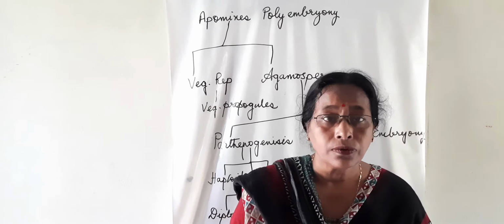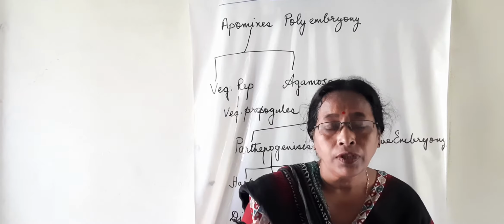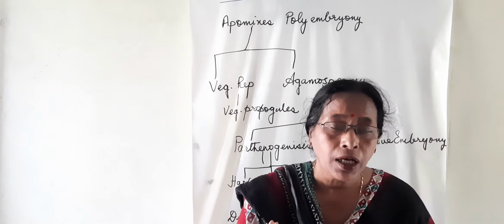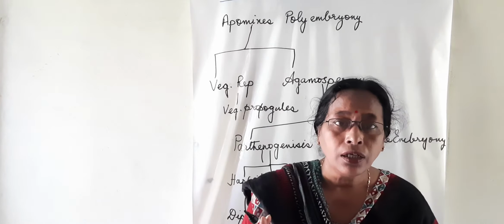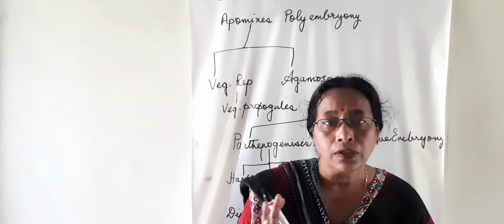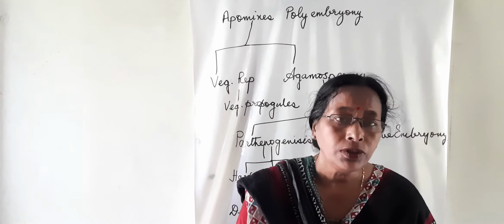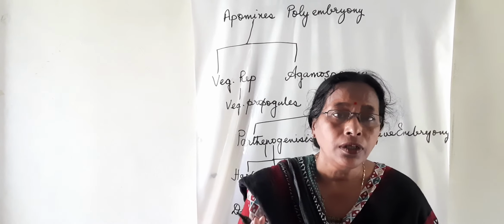In apospory, it is the development of the diploid embryo sac from the normal plant cells which are diploid. Now these cells can be the nucellus or the integuments which give rise to a diploid embryo sac.